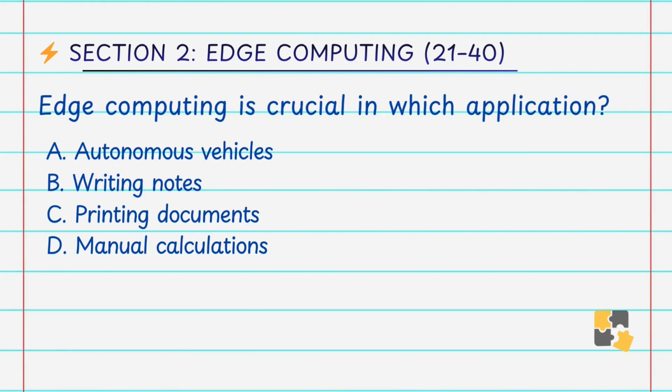Edge computing is crucial in which application? A. Autonomous vehicle, B. Writing notes, C. Printing documents, D. Manual calculation. Answer is A. Autonomous vehicle. Autonomous vehicles require the real-time decision making, which is only possible with the edge computing due to its low latency.